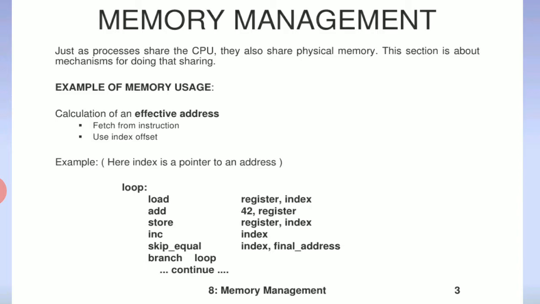The load is the register index and 42 register, store register index, INC index, skip equal index, final address, branch loop, continue. This is the memory management system. Best example of the memory management system: fetch from instructions, use instruction offset.